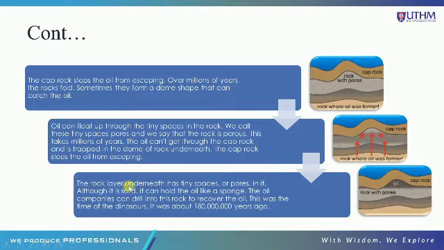The rock layer underneath has tiny space or pore in it. Although it is solid, it can hold the oil like sponge. The oil company can drill into this rock to recover the oil. This was time of dinosaur. It was about 150